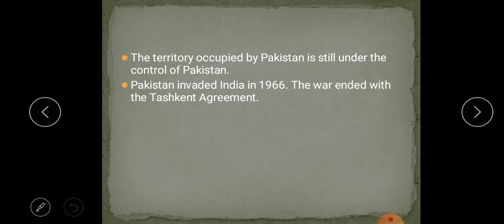The territory occupied by Pakistan is still under the control of Pakistan. I told you, POK. Okay, children, Pakistan occupied Kashmir is still under Pakistan only. Even our soldiers are guarding there, and every day they are struggling hard.